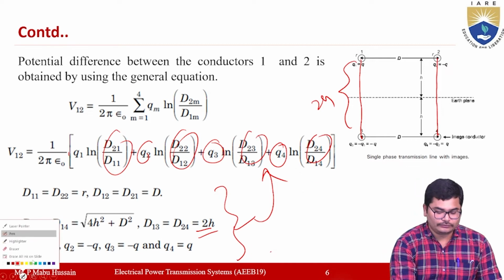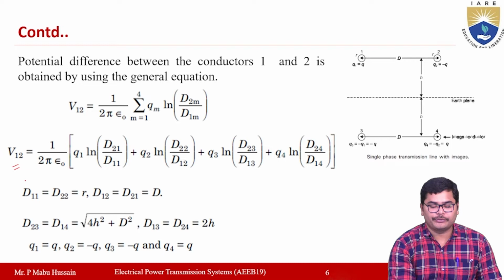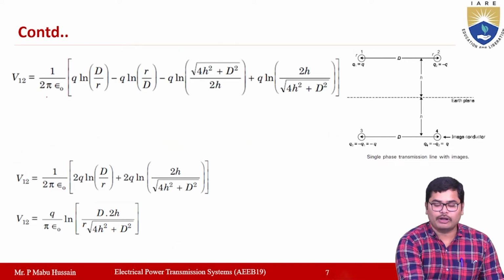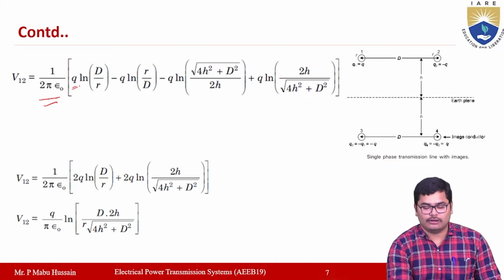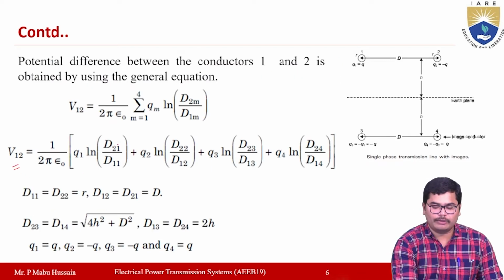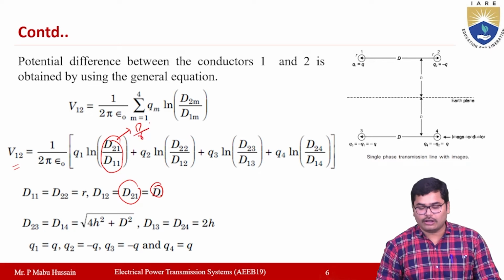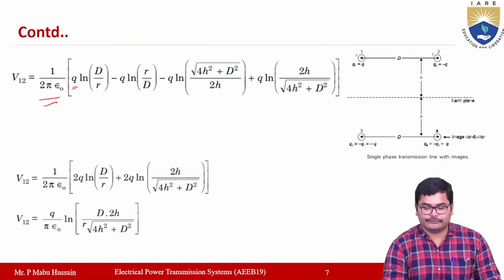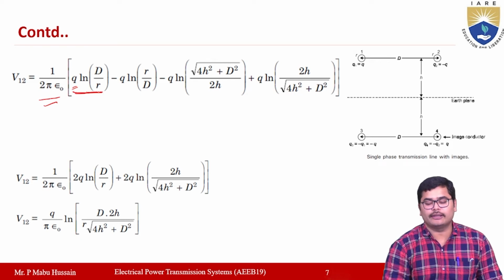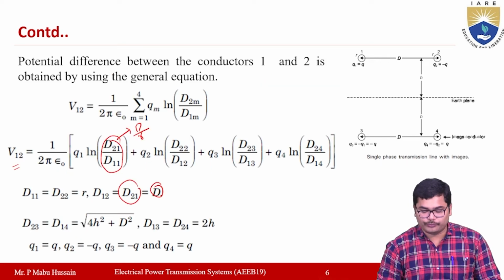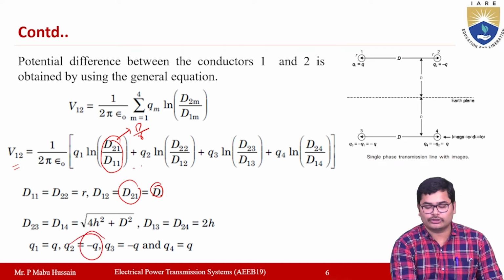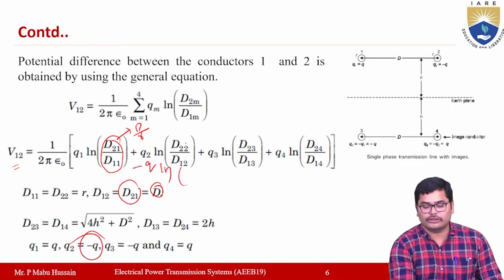So then V12 will become 1 by 2 pi epsilon naught as it is, and Q1 is Q, ln D21 by D11. D21 here is D, and D11 will be r, so you will get ln D by r. So Q into ln D by r. And the value of Q2 here is minus Q, so this will become minus Q ln D22 by D12.